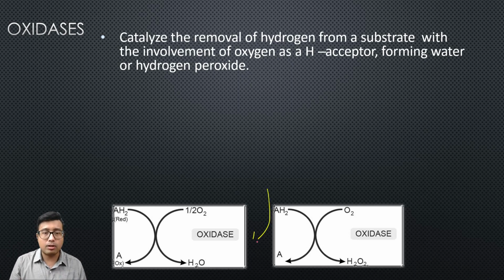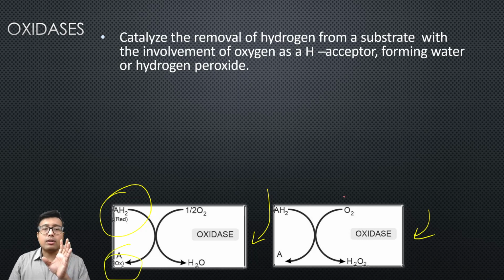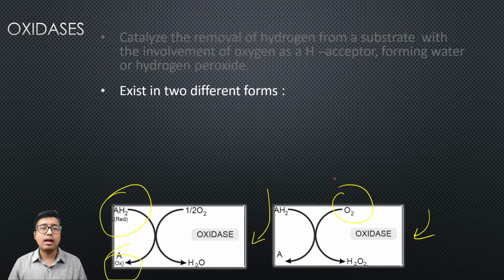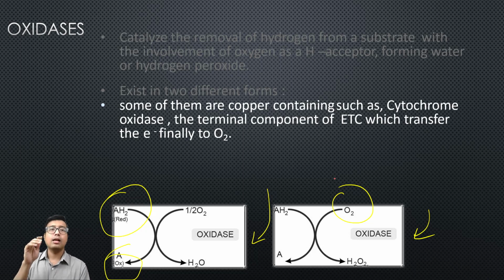So the substrate is oxidized, as you can see over here. They exist in two different forms. You need to know oxidase, and if it comes as a short note, you need to give a specific example.